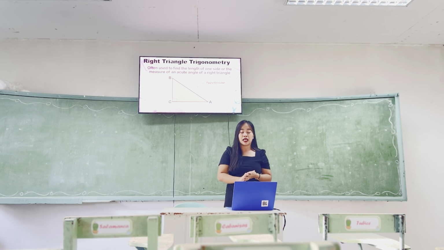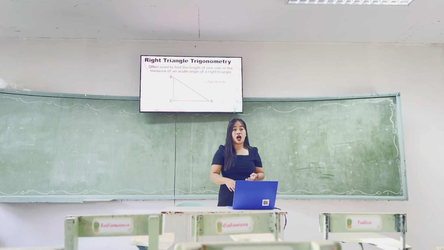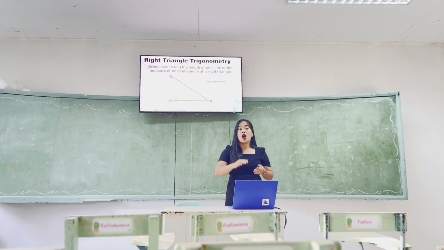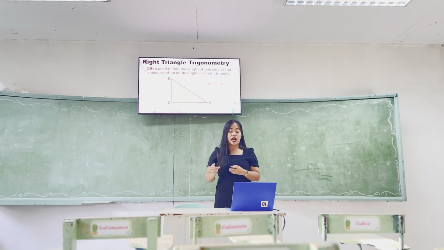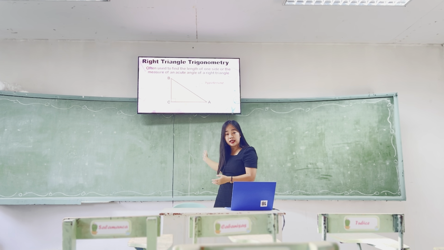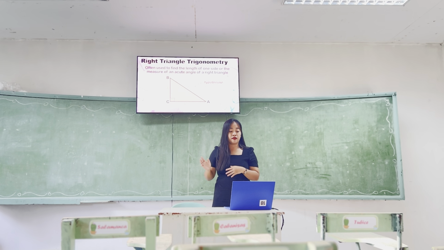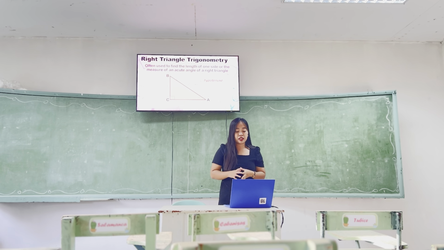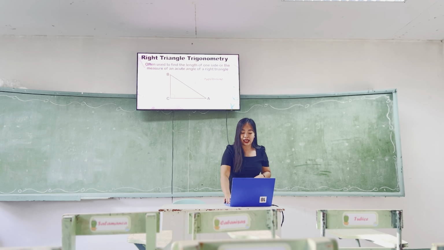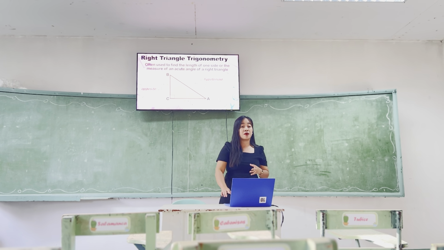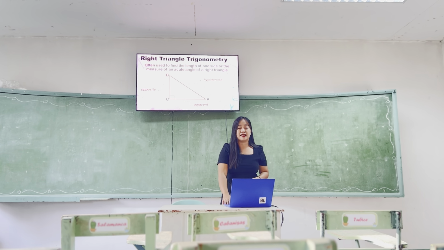After identifying the hypotenuse, the next thing that you should identify is the opposite side. The opposite side is the side opposite the reference angle. Since the reference angle here is angle A, which of the following sides is the opposite side? Is it side A or side B? Very good. It is side A. It is the opposite side. And the remaining side is what we call the adjacent side.